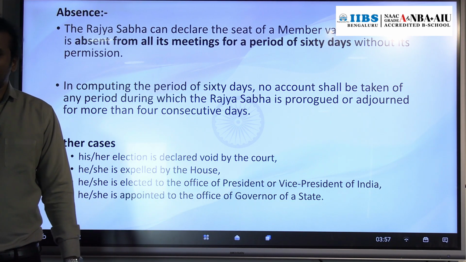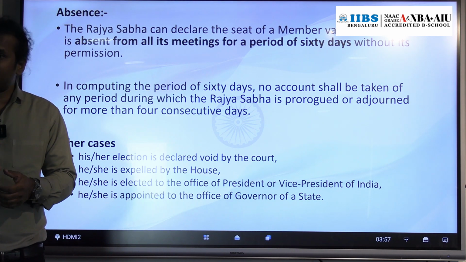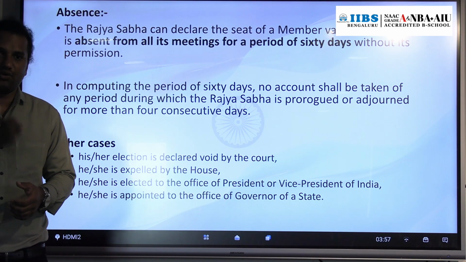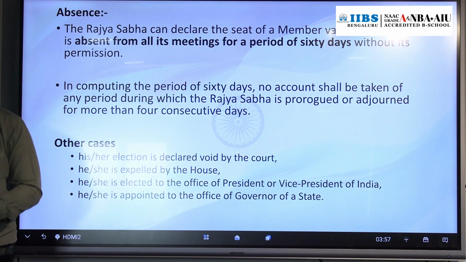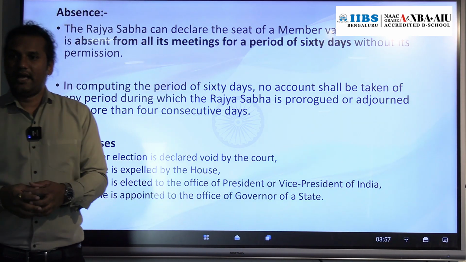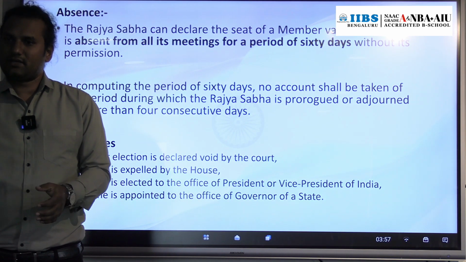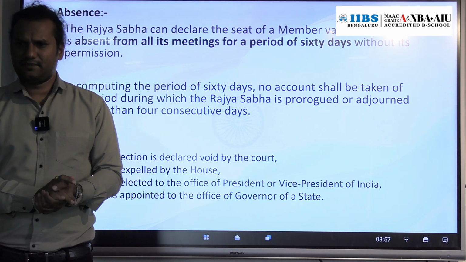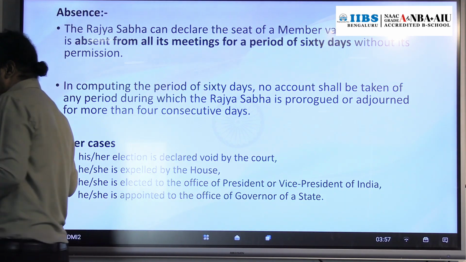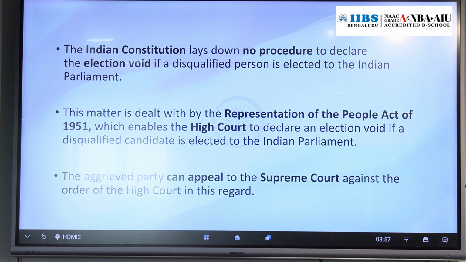In the president discussion also we saw that if any member of parliament is elected as president, before entering the office of president, that person has to resign from the MP post. Same here. Or if any member of Rajya Sabha is appointed as governor of a state, that person also has to resign from Rajya Sabha. So these are the other cases where there is a vacancy of seat in Rajya Sabha.